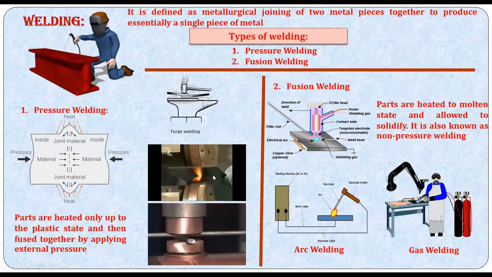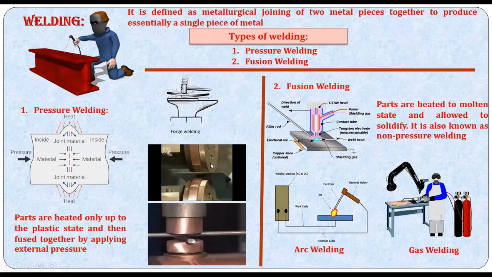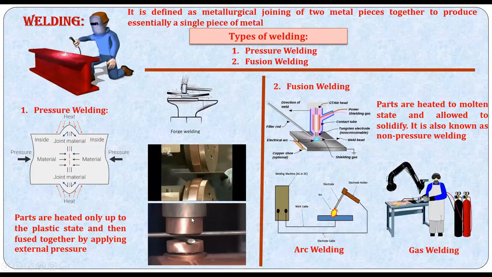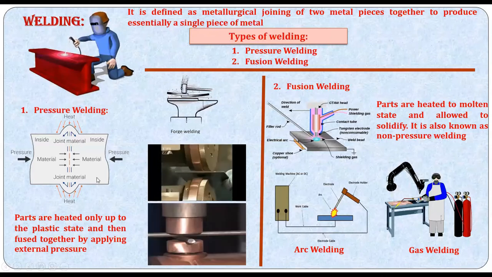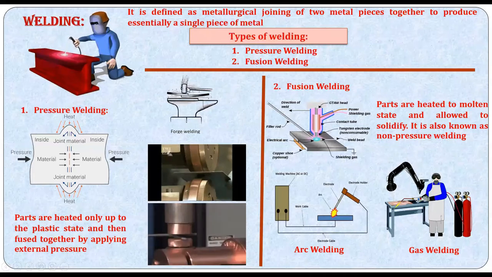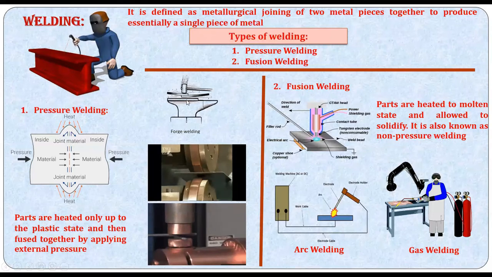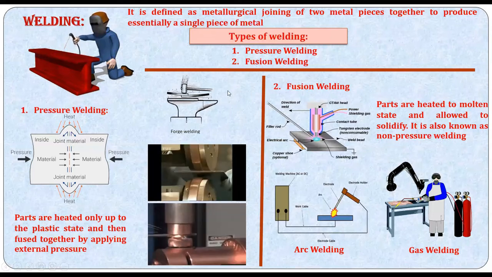You can see the two plates being passed through rollers, and there is enough pressure to get the joining done. Most butt welds and resistance welds come under the category of pressure welding, widely used in sheet metal applications. You can see this is forge welding. You make the metal red hot and then join it. That's another kind of welding widely used in some applications.